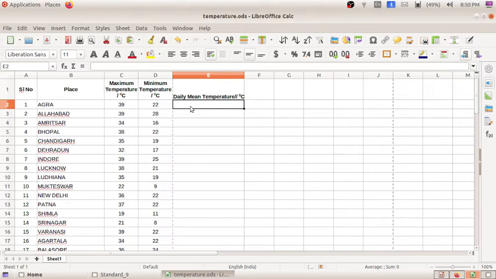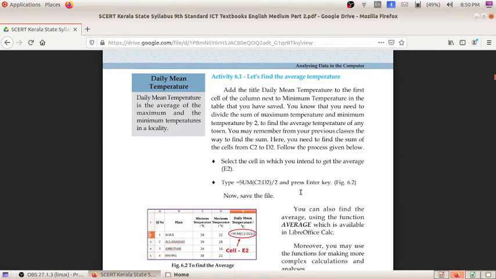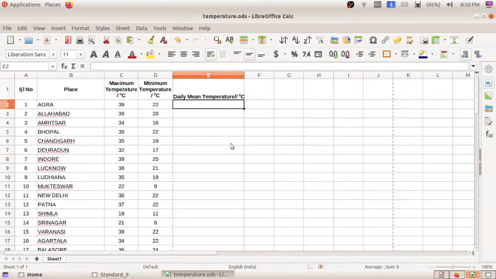So for finding out the daily mean temperature, in our textbook they have given some steps. Select the cell in which you intend to get the average. Here I need to get the average, in the E column and the second row. So E2 is the cell address. Here I am going to write the daily mean temperature. We have a method for finding out the average. How can we do that?